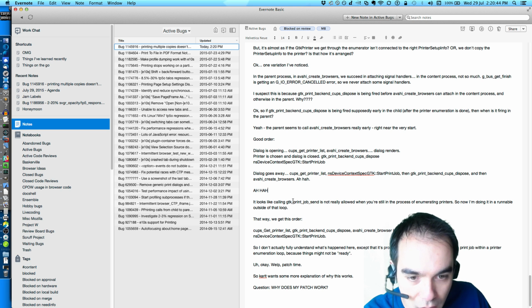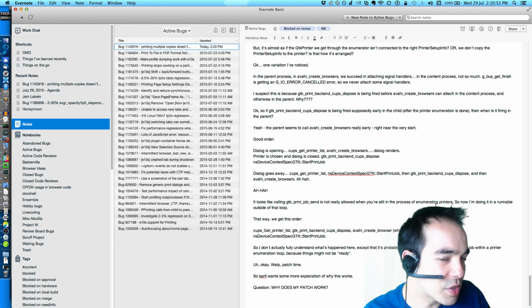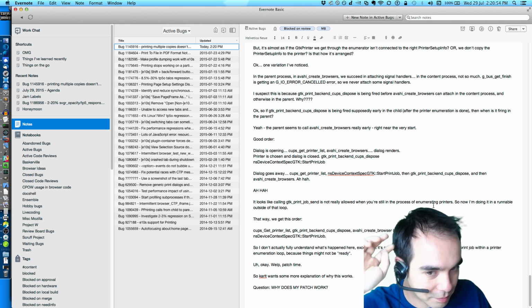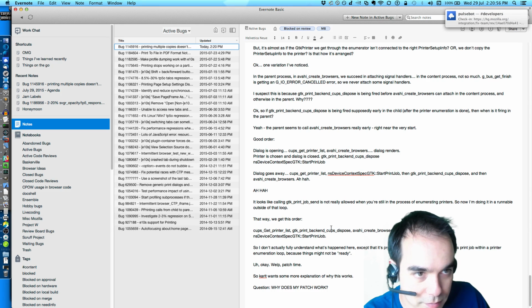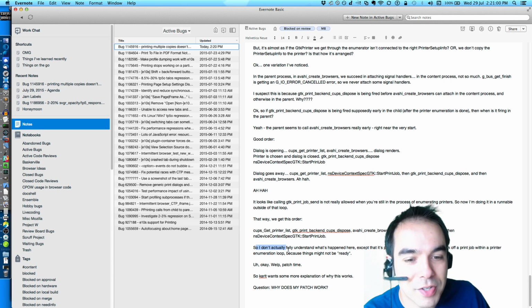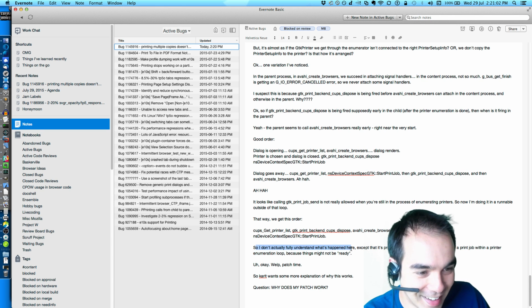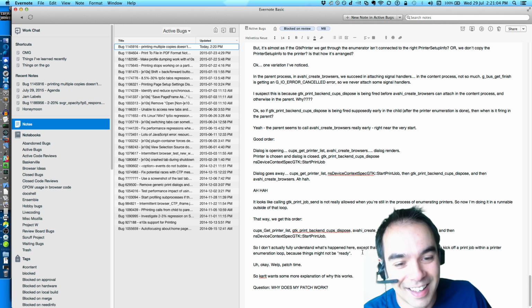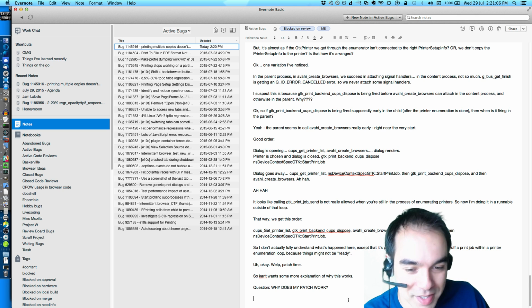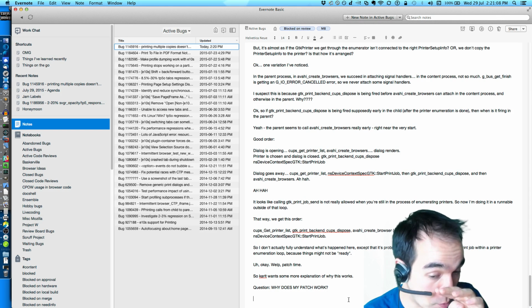I said, it looks like calling GTK print job send is not really allowed when you're still in the process of enumerating printers. I'm just assuming that, though. And then I wrote, I don't actually fully understand what's happened here. So at least I'm honest about it. So I have to figure out why.